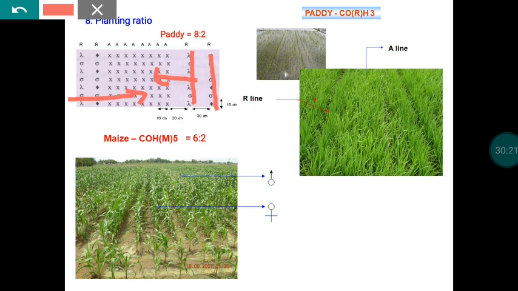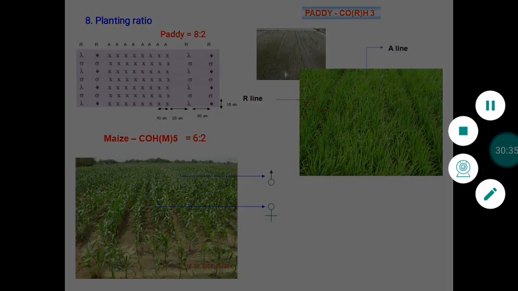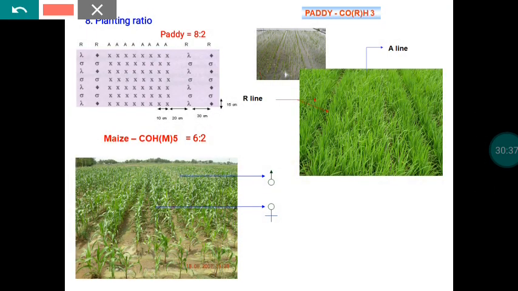If the wind flow direction is this way, there won't be any problem. Whatever pollen is produced by the male parent will be transferred to the female parent, and there will be seed set. Suppose at the time of flowering the wind direction changes this way, what will happen at that time?